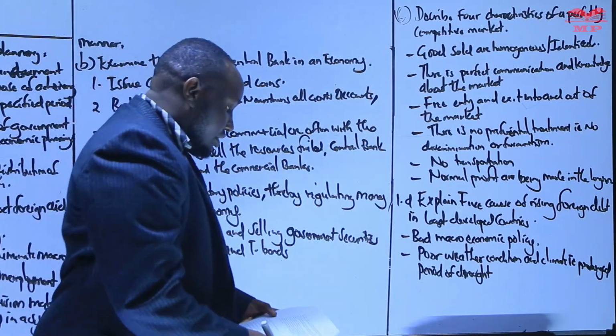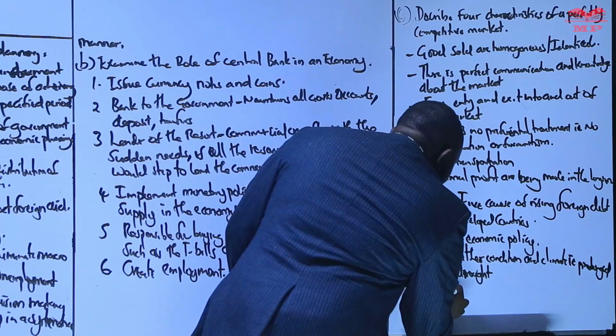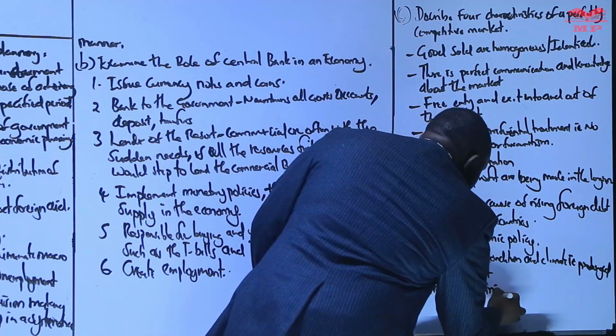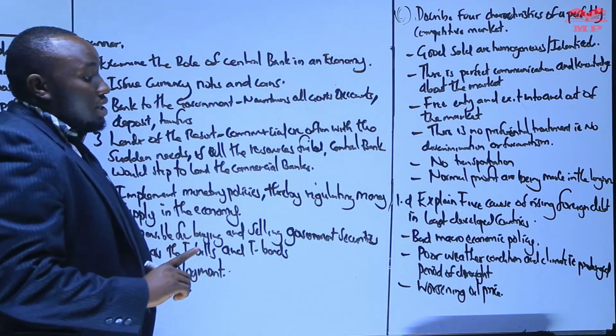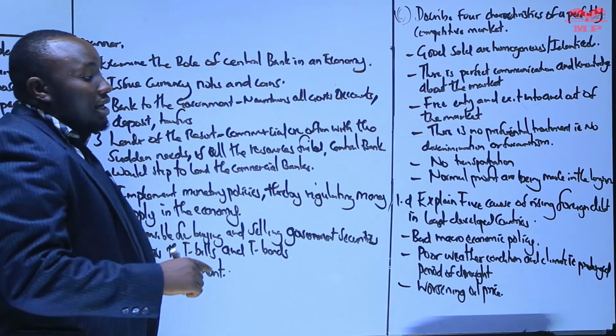We can look at the next and say worsening oil prices. A lot of times people do not understand that as oil prices shoot up, one of the things that happens is that it will lead to a country borrowing.